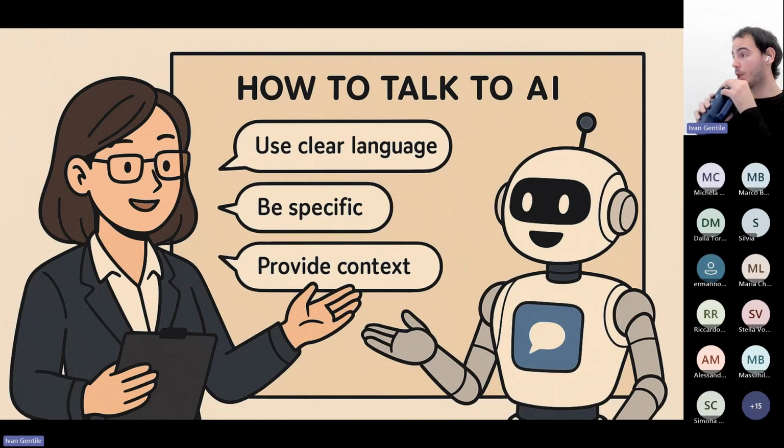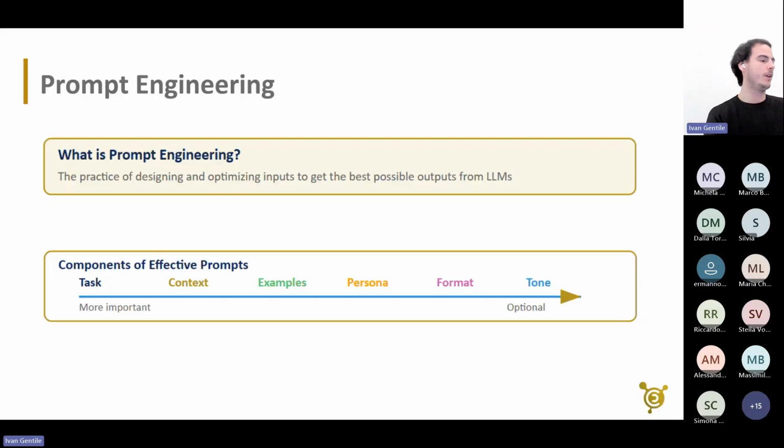Okay, so we're building up. We saw more or less what an LLM is, how it speaks numbers rather than text. And now we want to see actually how to talk with them in a proper way. This is usually called the field of prompt engineering. And it is actually the practice of designing and optimizing input to get the best possible outputs from these LLMs.